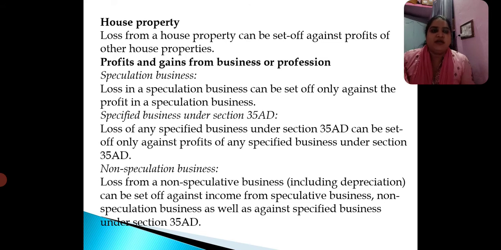Loss of any specified business under section 35AD can be set off only against profits of any specified business under section 35AD. Non-speculation business is also there. Loss from any non-speculative business including depreciation can be set off against income from speculative business, non-speculative business as well as against specified business under section 35AD.